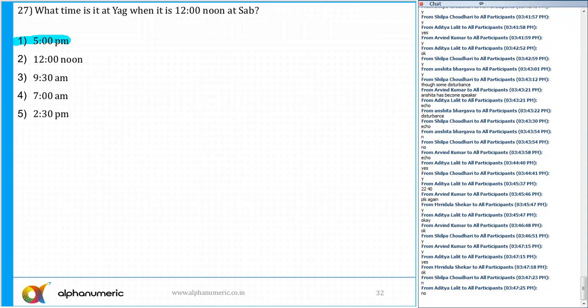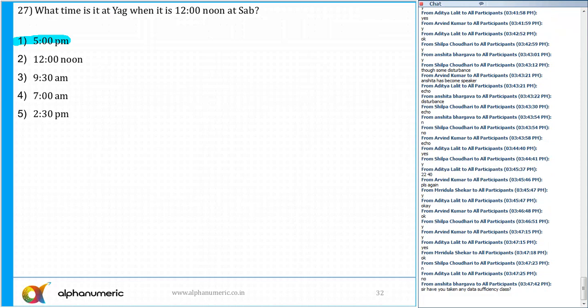All right. Usually, if I'm talking about last year, the cutoff in the quant section for HR for female was approximately 7.3. How many of you have scored more than 7.3, all those female who are sitting here?